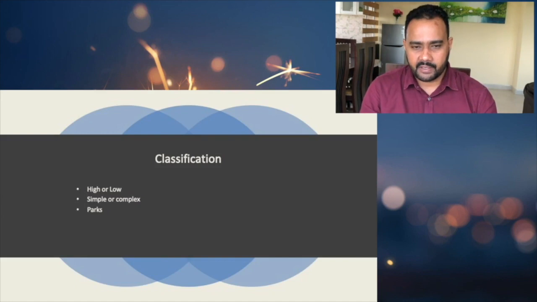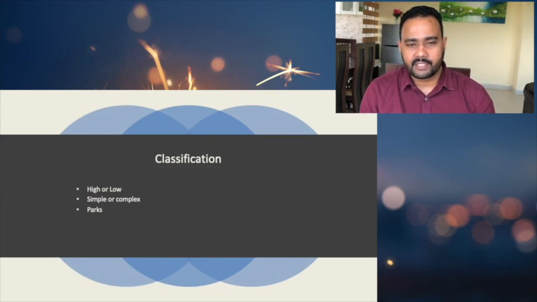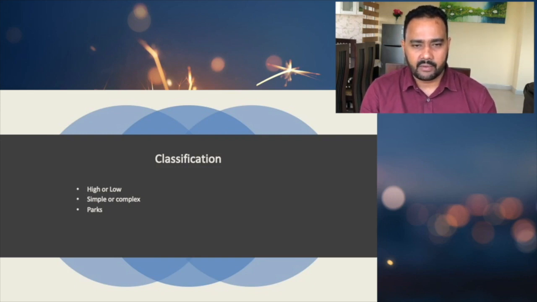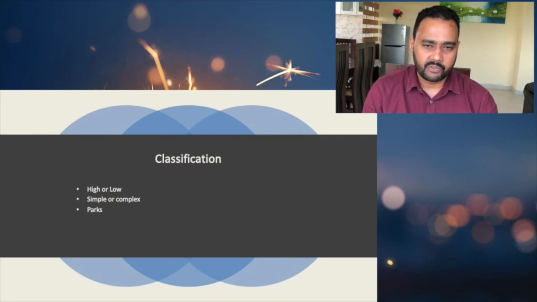Now classification. There are three types of classification we can use in fistula formation. We can tell it is a high or a low fistula, or we can tell whether it is a simple or a complex fistula, or it can be the Parks classification. So these are the classifications of fistula.